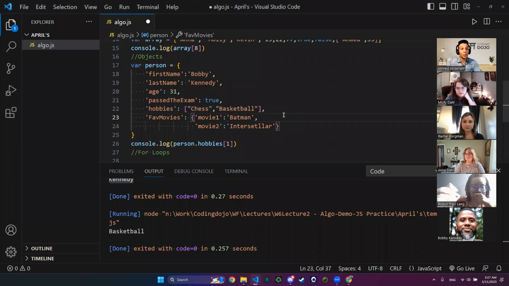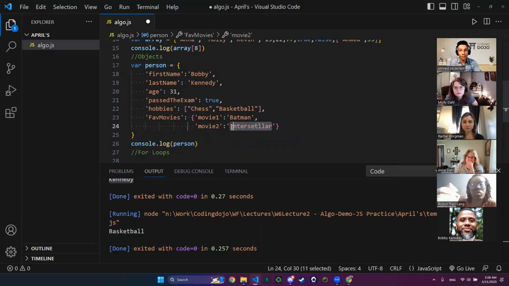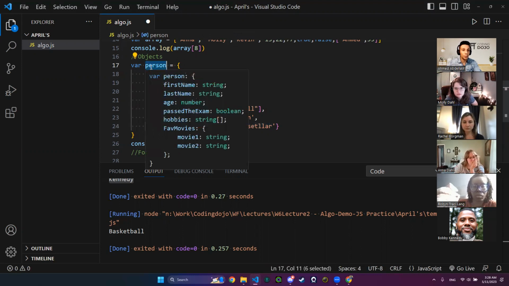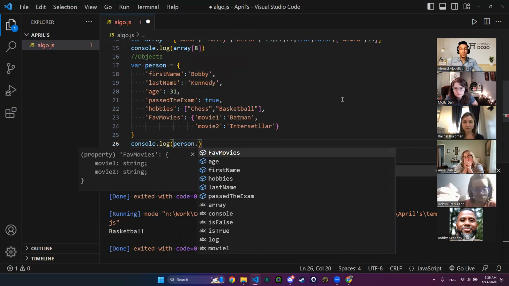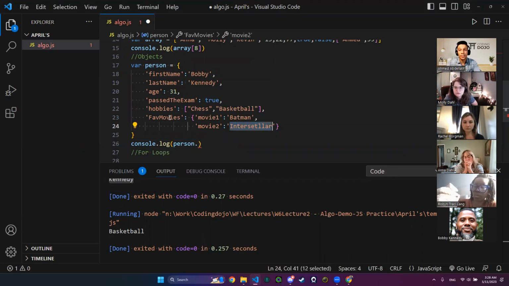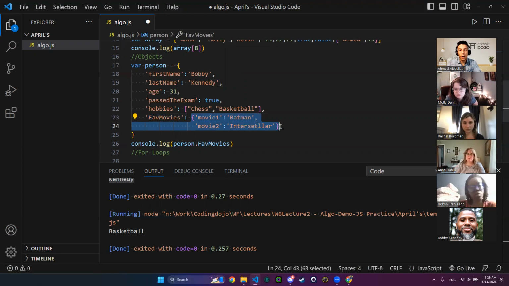For the next one, I am going to answer it myself, which is I want to console log interstellar. How to do it? Actually, let's think together. I'm going to say person. Why person? Because interstellar is in my object, in the scope of my object. So person. Let me say first dot to see my keys. We know that interstellar is in the favorite movies key. So I will be selecting favorite movies. Favorite movies is holding another object.